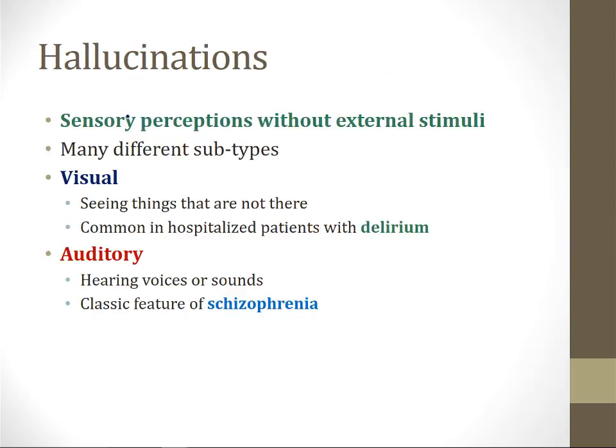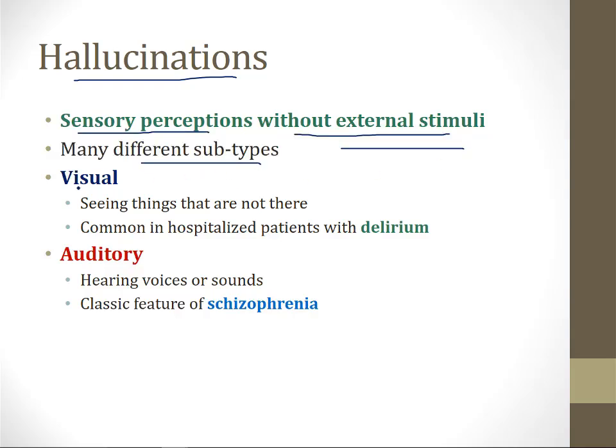The third and final element of psychosis is hallucinations. Hallucinations are sensory perceptions without external stimuli. So if you see an object in the room around you and that object is actually there, that's not a hallucination. On the other hand, if you see someone sitting next to you but there's no one sitting next to you, you are now hallucinating. You are having a sensory perception, a visual perception, in absence of an appropriate external stimuli. And there are many different subtypes of hallucinations based on which sense is affected.